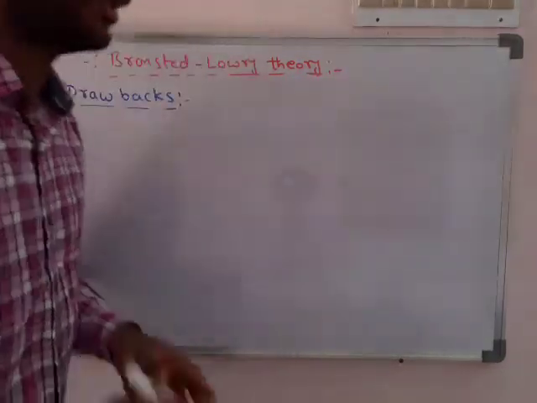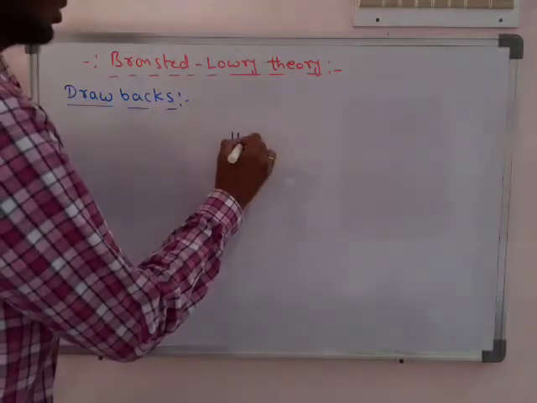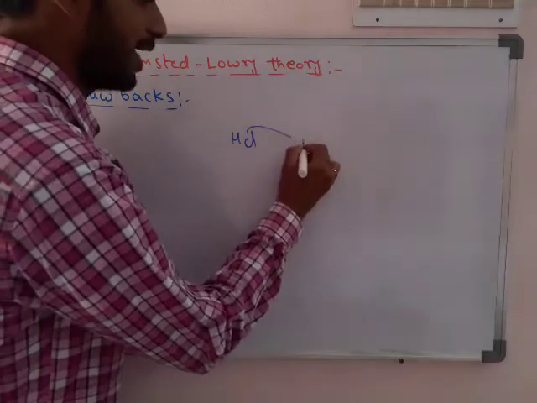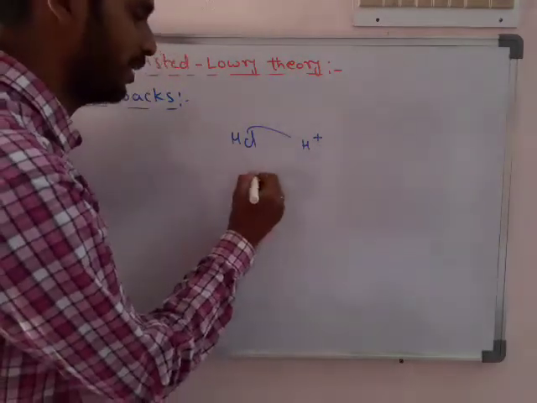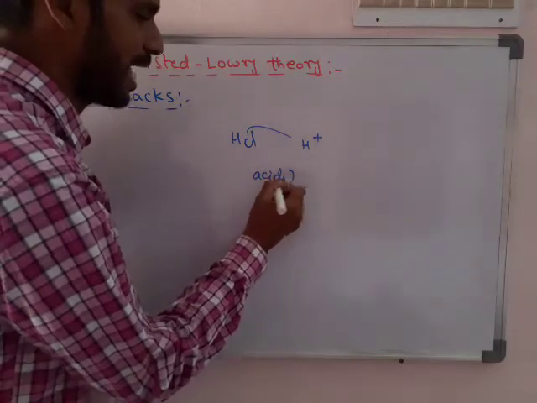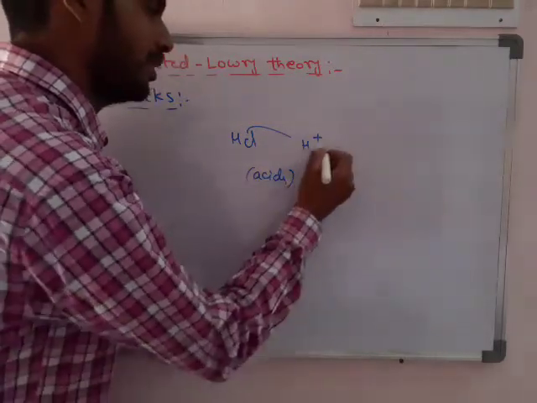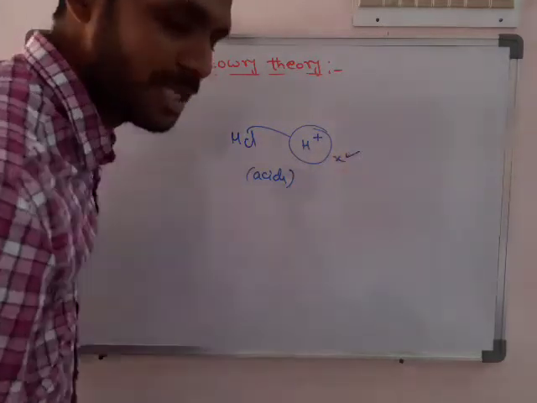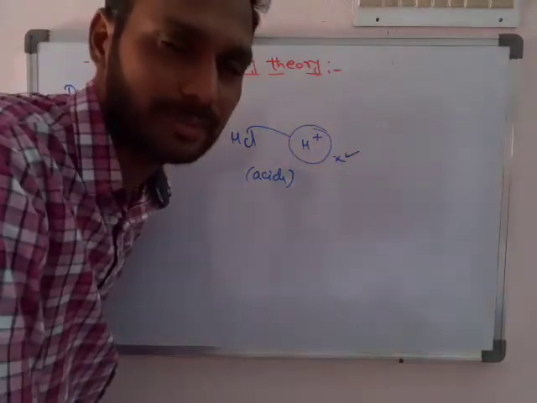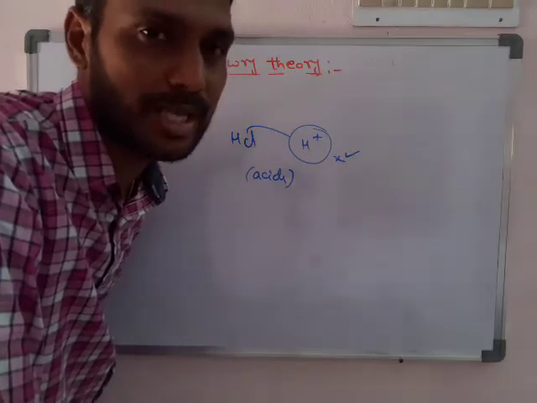For example, if you take HCl, HCl is ready to donate H plus, which means, as we know, it is an acid. But there must be another species present to accept that H plus.